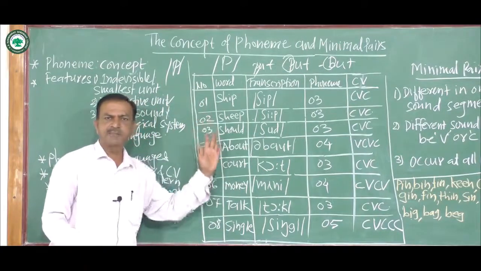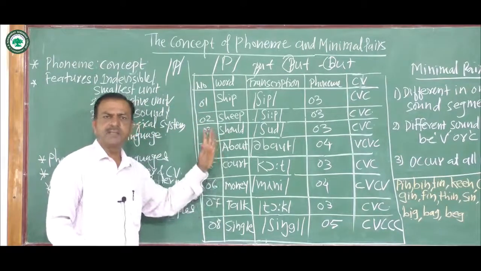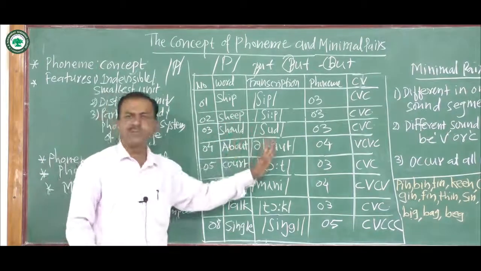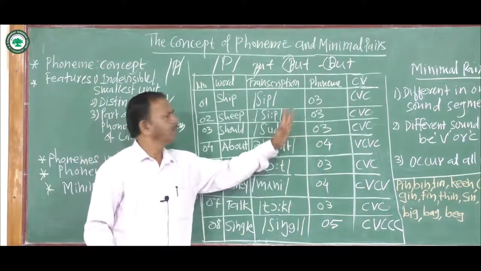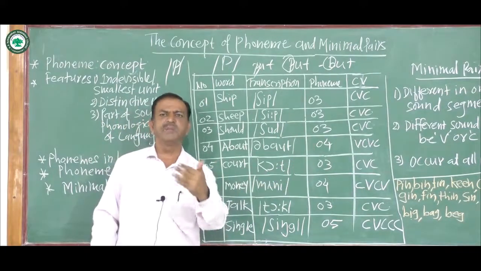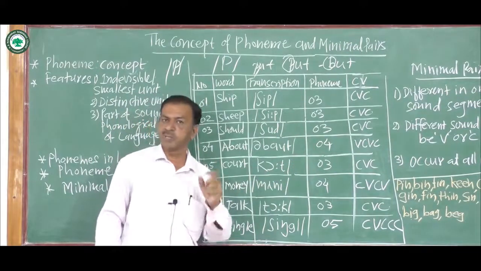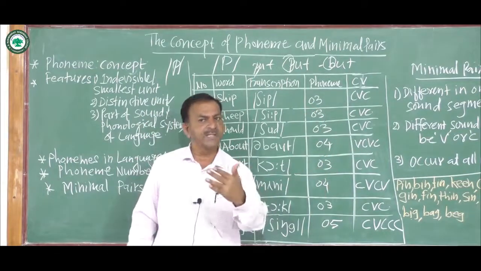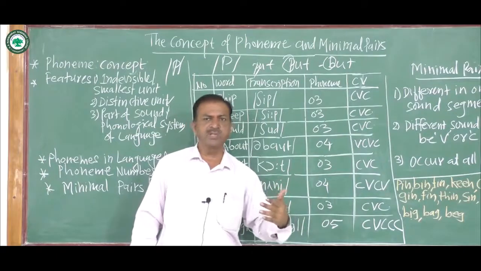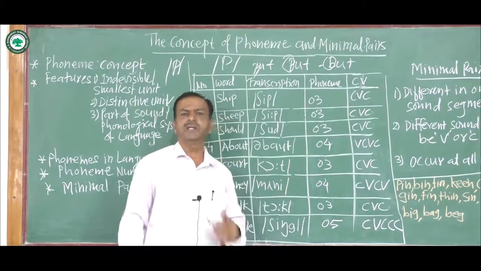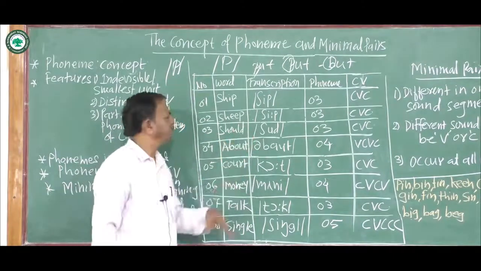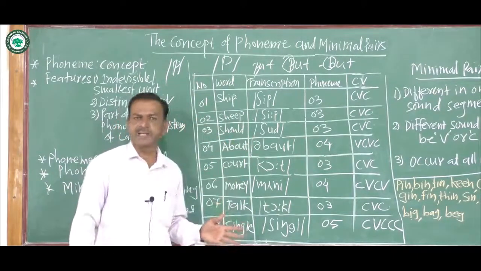So see, the first column is a serial number, the second column is the word, the third column is the transcription, the fourth column is how many phonemes are in that particular word, and the last one is the CV pattern, the consonant and vowel pattern of that word. Now we will go one by one.